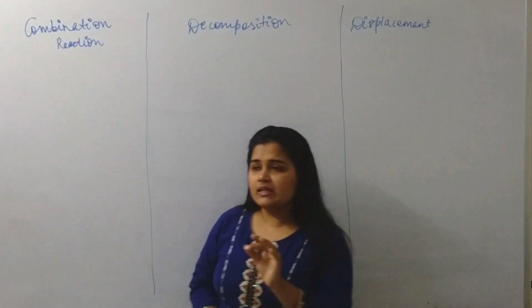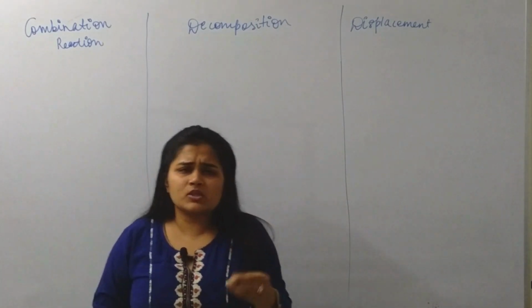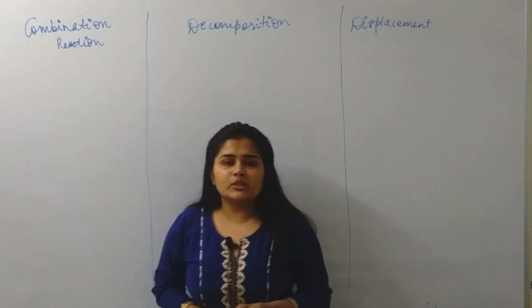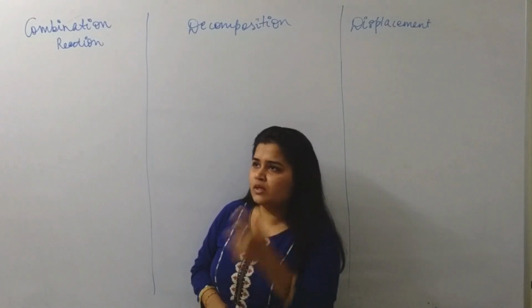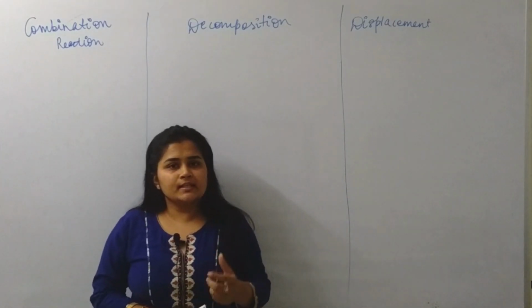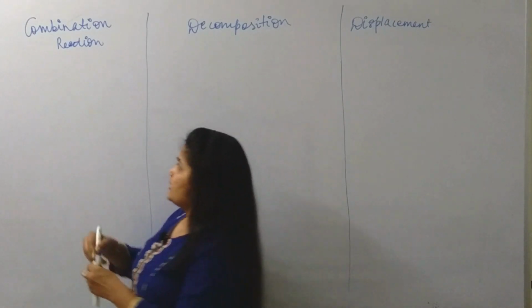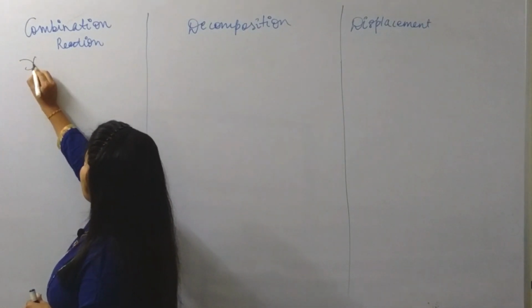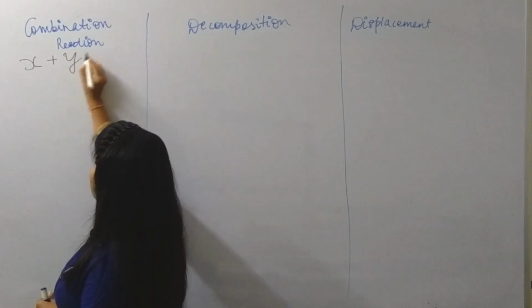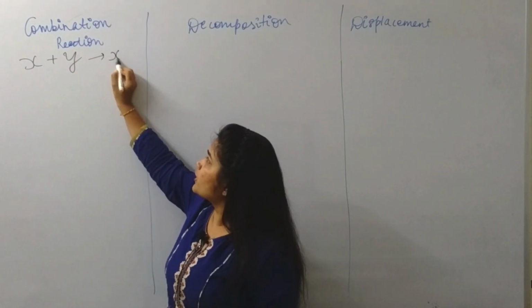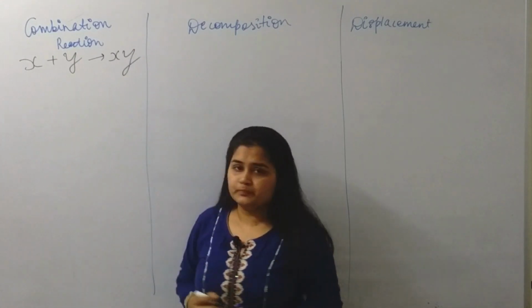They are very easy to understand and write up. First one, combination reaction. As the word itself says, it is combination of something. If the reactants are X plus Y, it will give us a product XY.